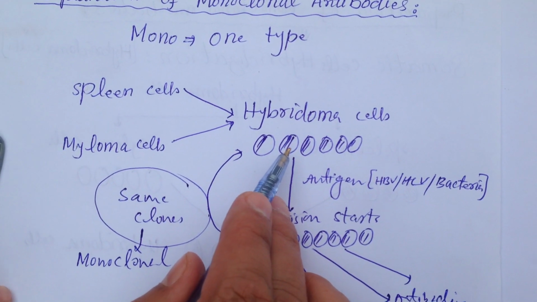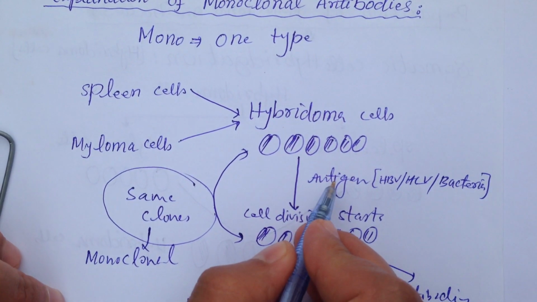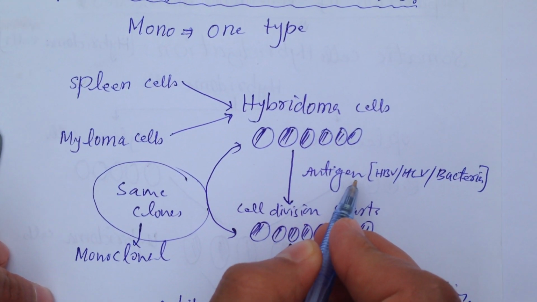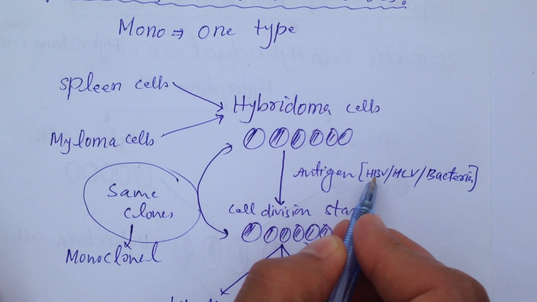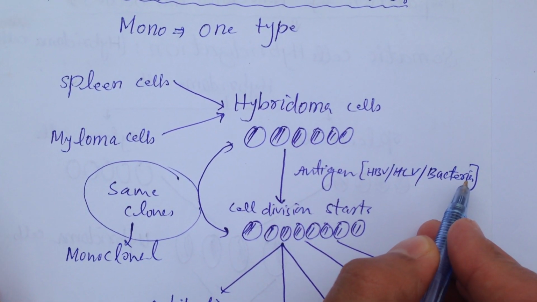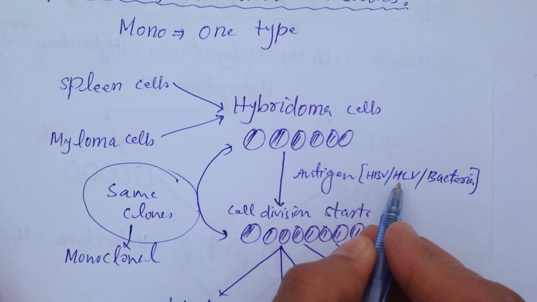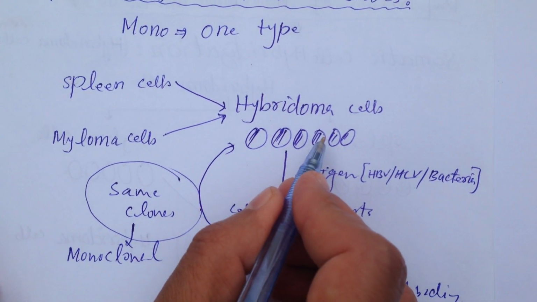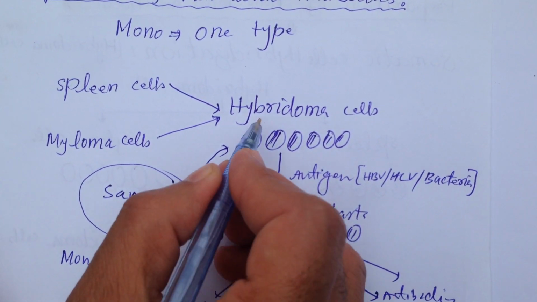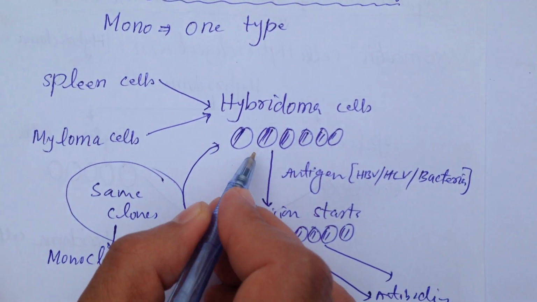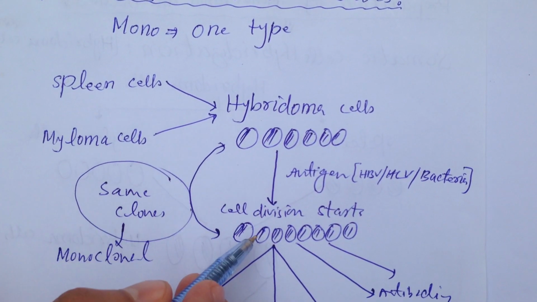Now let's suppose we have hybridoma cells in our body, and it senses certain types of antigens. Let's suppose the antigen is HBV, HCV, or bacteria. For all such antigens, the hybridoma cells will start cell division and produce new cells of their own type. Now the main topic is here.